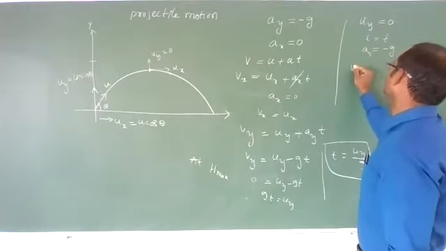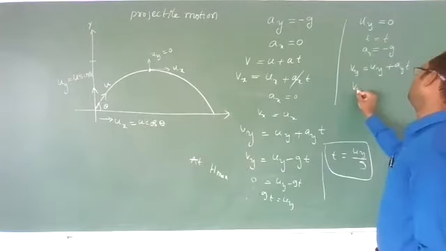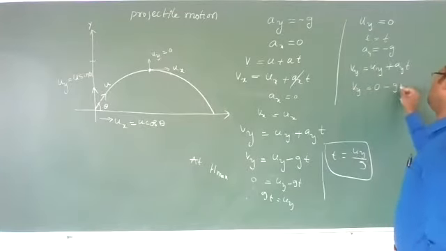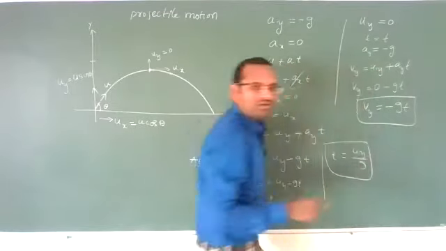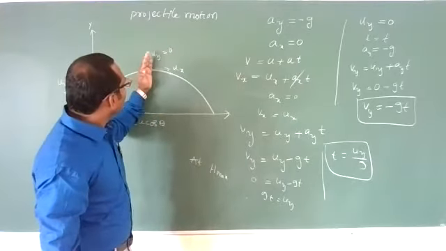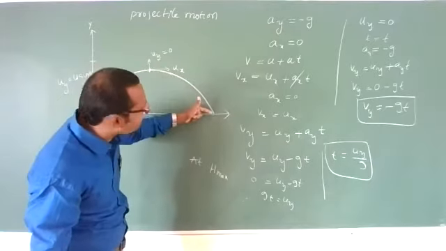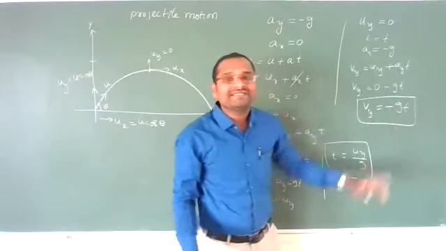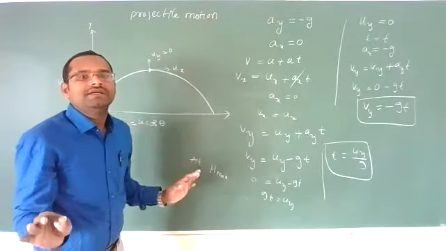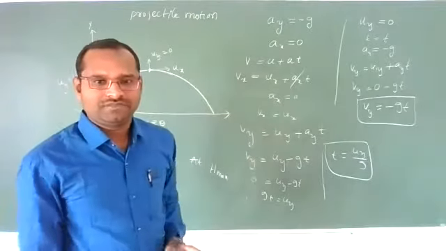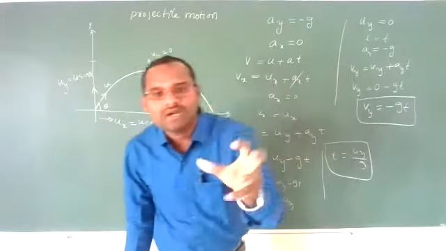So vy will become uy plus ay t. So vy becomes uy is 0 minus gt. So vy becomes minus g into t. After reaching the maximum height, with the passage of time, this vy value goes on increasing with negative sign. The negative sign indicates that it is in downward direction now. Are you understanding what I am saying, students?